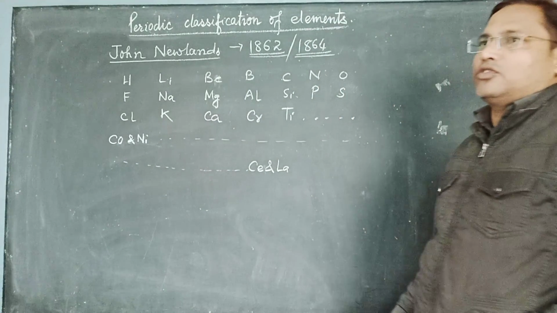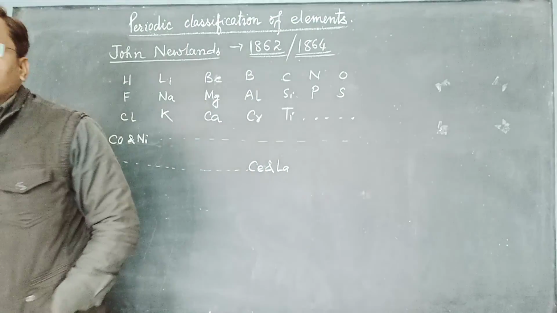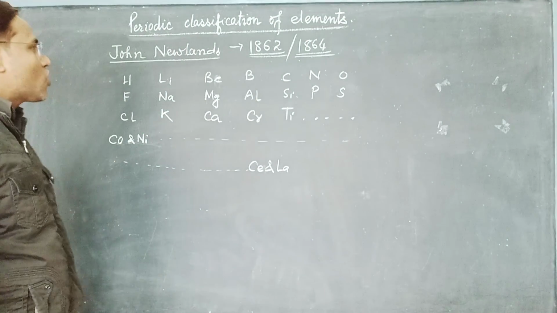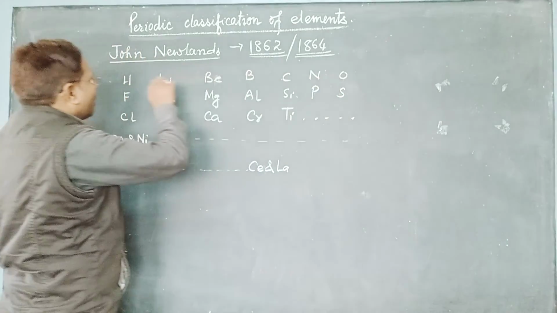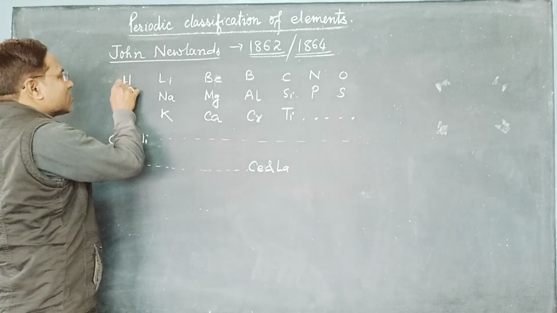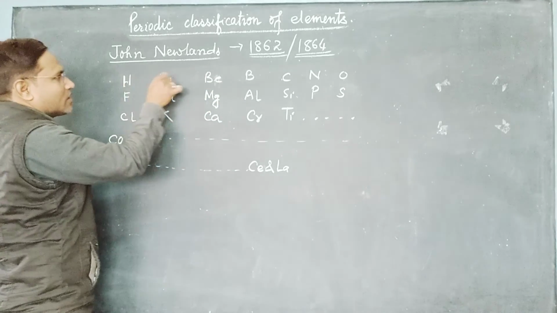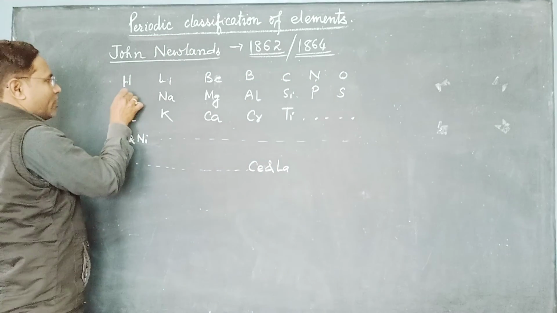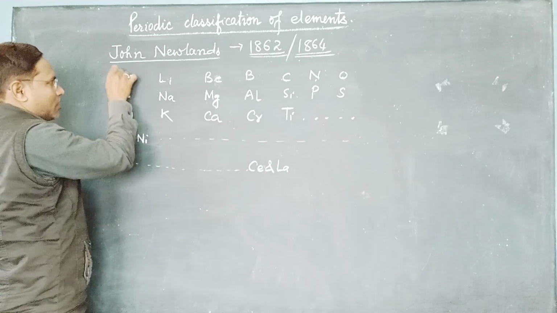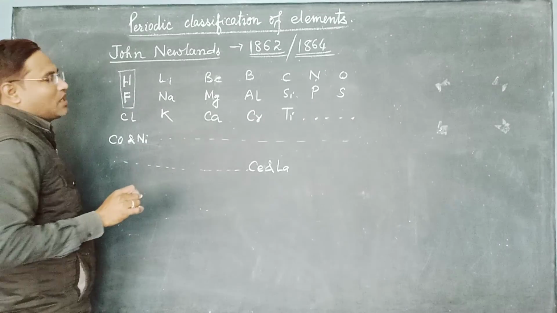What Dobereiner had done was arrange in vertical columns. What John Newlands did was arrange in a horizontal way, such that the property of the 8th element is similar. See here: first, second, third, fourth, fifth, sixth, seventh, 8th. So these are similar in properties, usually chemical properties.